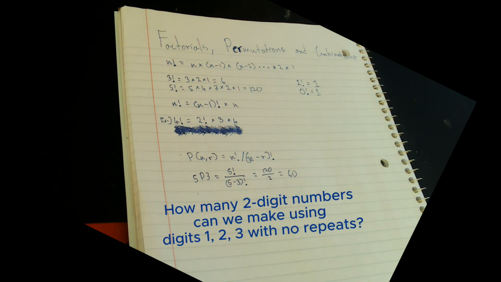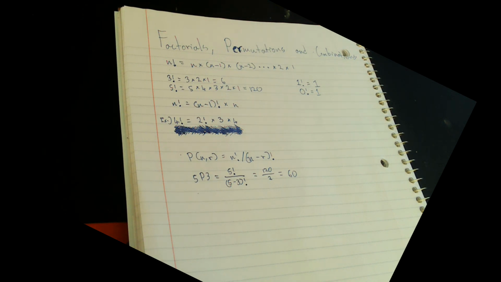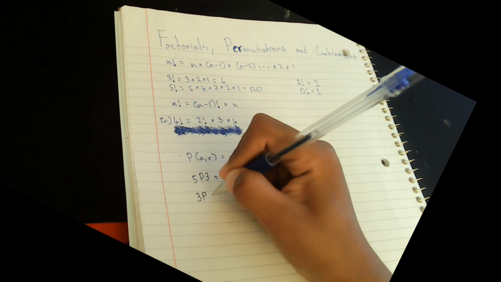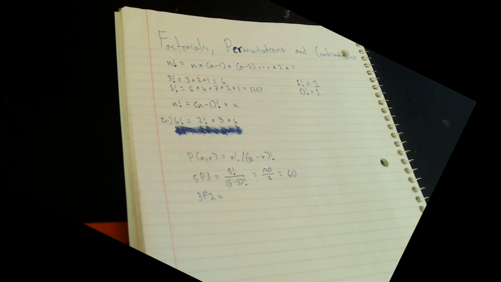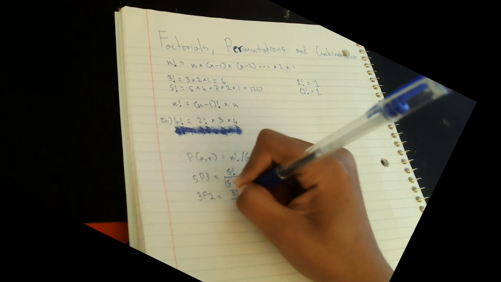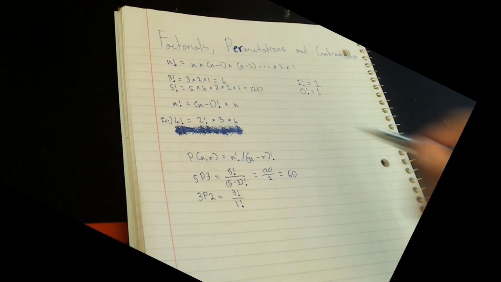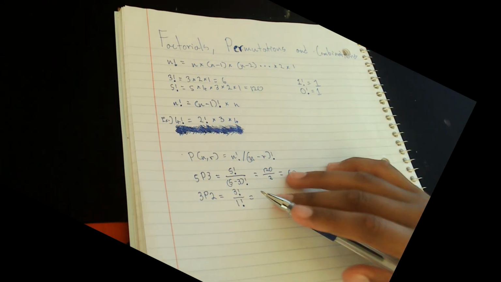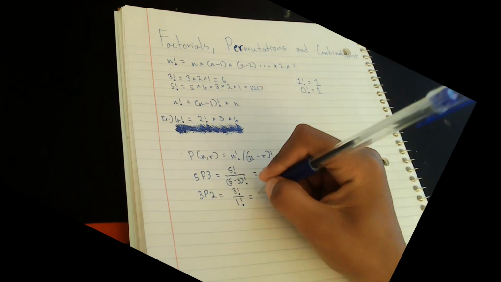Example 2. How many 2-digit numbers can we make using digits 1, 2, 3 with no repeats? Okay, so this one's a little tricky. But as you can see, we have our total as 3, so our n is going to be 3. And it says how many 2-digit numbers, so our r is just going to be 2. So we can write it as 3P2 is equal to 3 factorial divided by 1 factorial, because 3 minus 2 is 1. And we know 1 factorial is just equal to 1, and 3 factorial is 6. So the answer is 6.